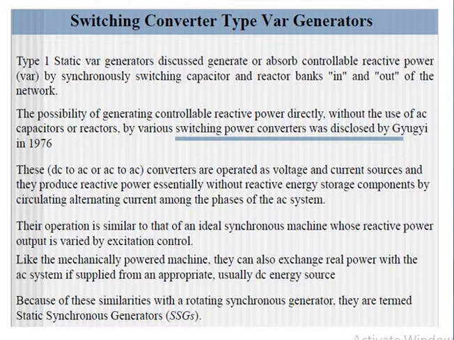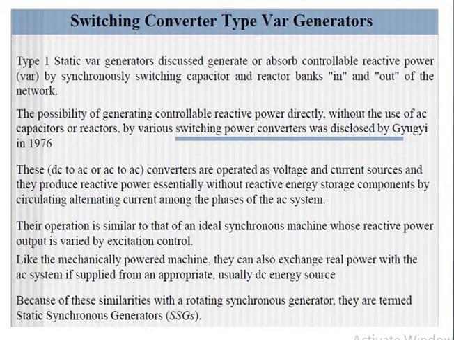But in such cases they cannot exchange real power; they can only compensate for the reactive power. So a single switching converter alone can replace our switching of capacitors in and out. This is one of the main advantages of the switching converter type VAR compensators.